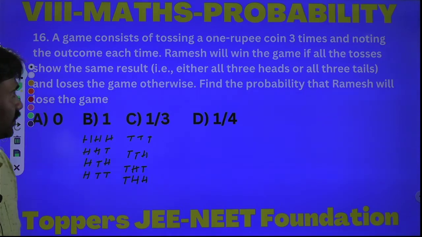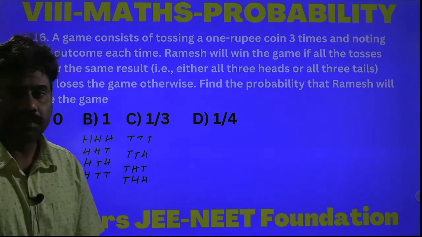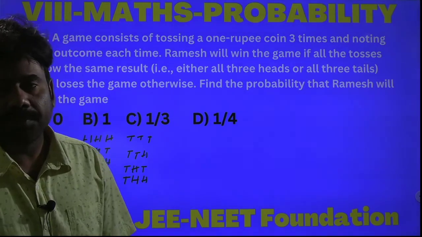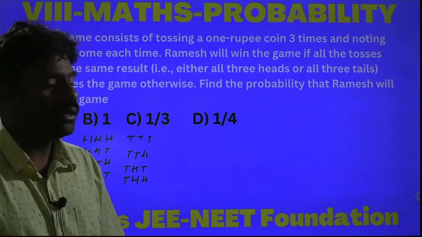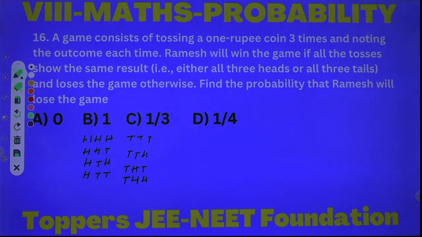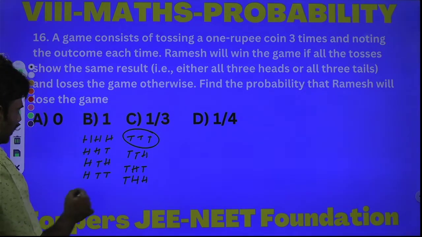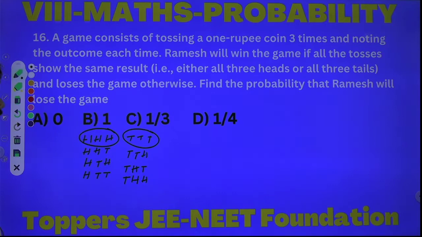Suppose the number of coins is 3. To find the number of possible outcomes, there is a formula: 2 to the power of the number of coins tossed at a time, which means 2 power 3, which is 8. We will get 8 possible outcomes. Out of these 8 possible outcomes, all 3 should show the same result. Same result means all 3 may be heads or all 3 may be tails. Now find the probability that Ramesh will lose the game.